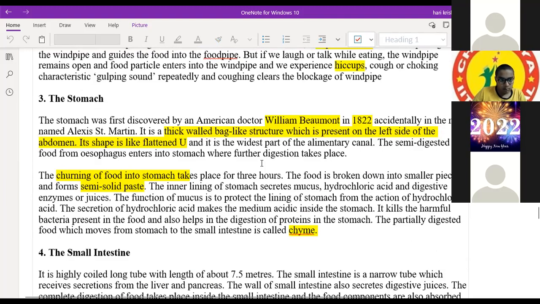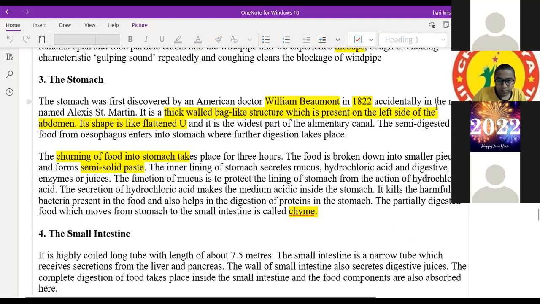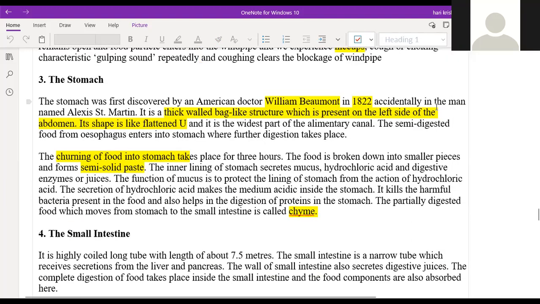Yes, sir. Peristalsis takes place in two systems: one is the digestive system and one is the excretory system. So next one is the stomach. We have already discussed the stomach, which is present on the left side of the abdomen, a thick bag-like structure. Generally, it is a U-shaped part, and it is the widest part of the alimentary canal.